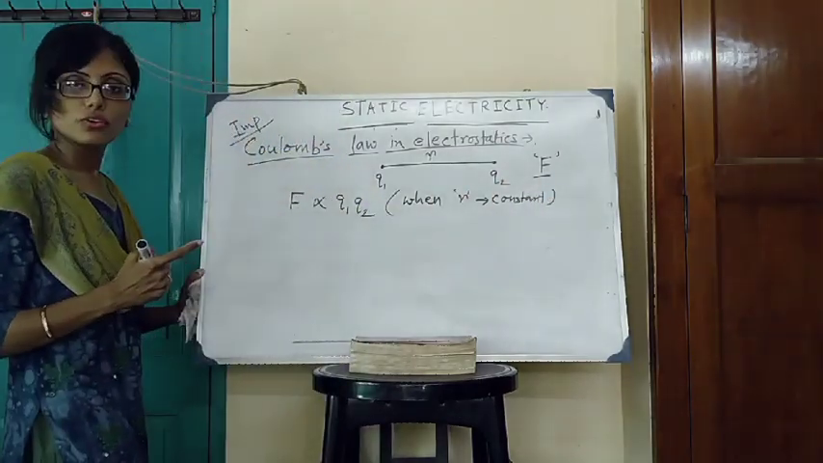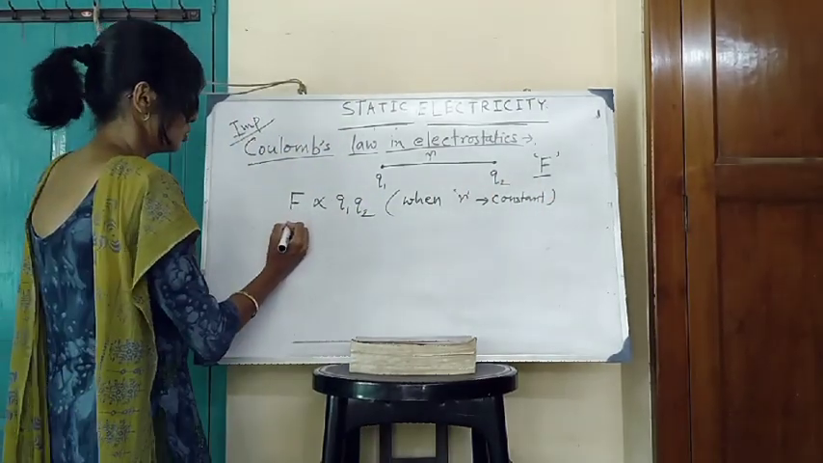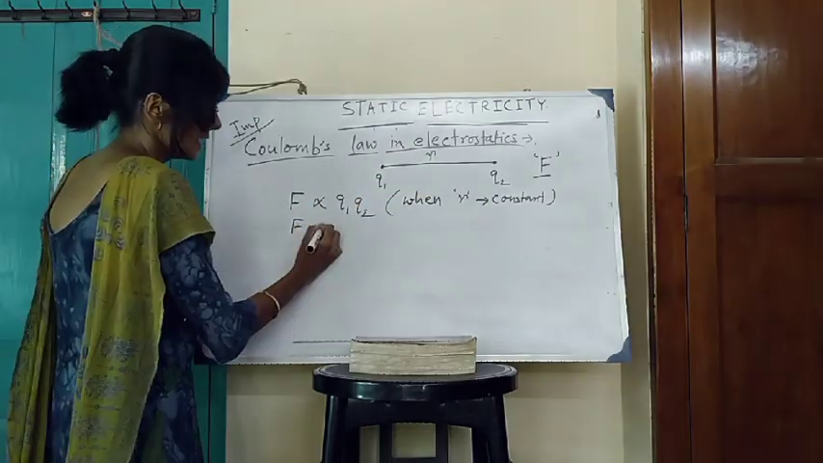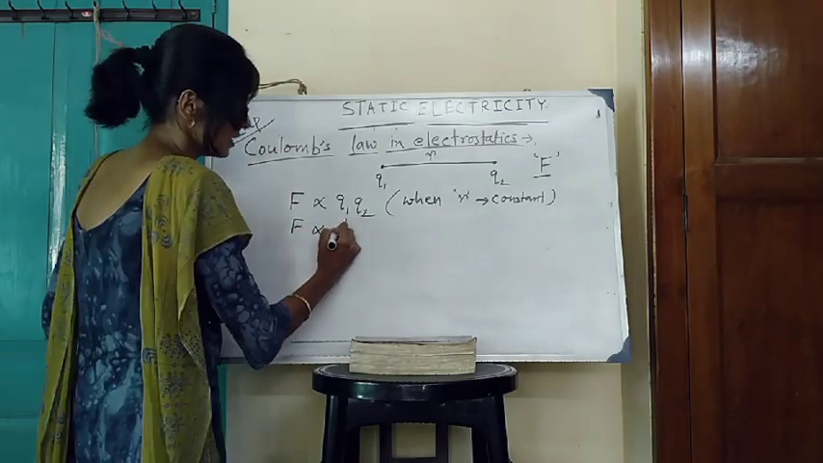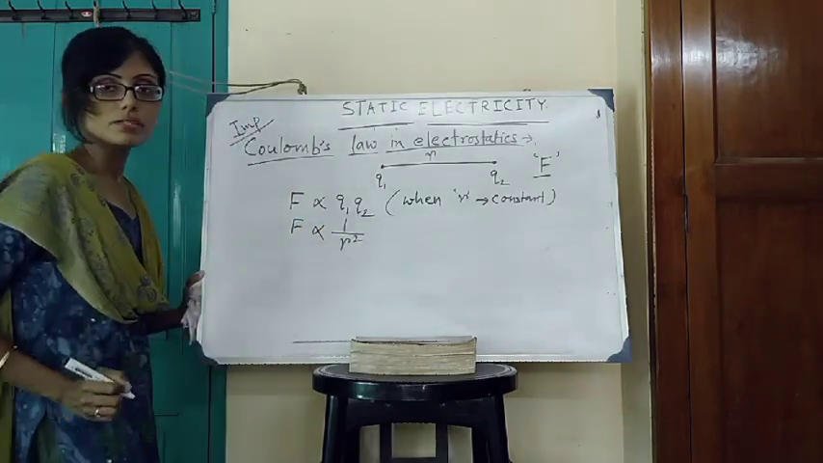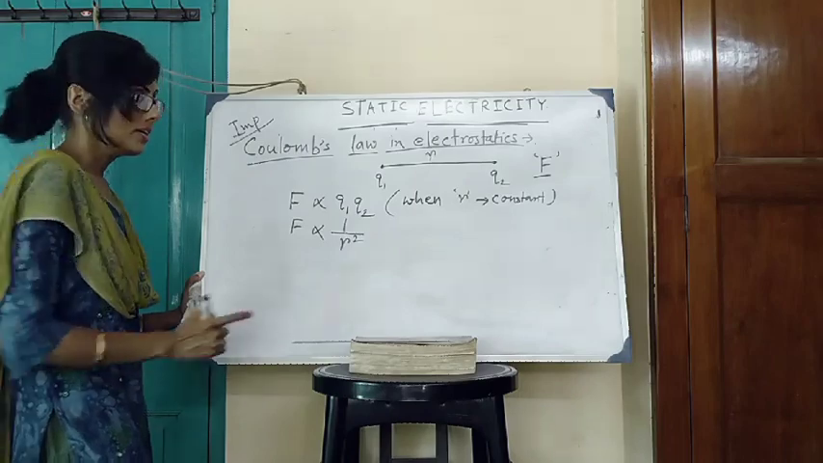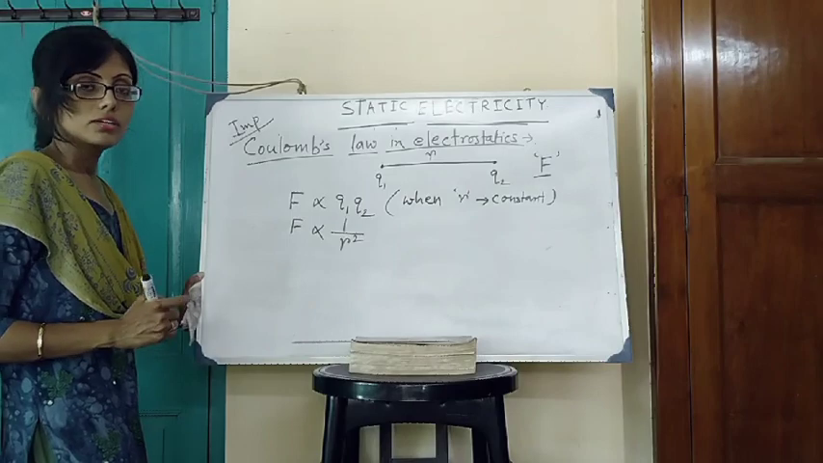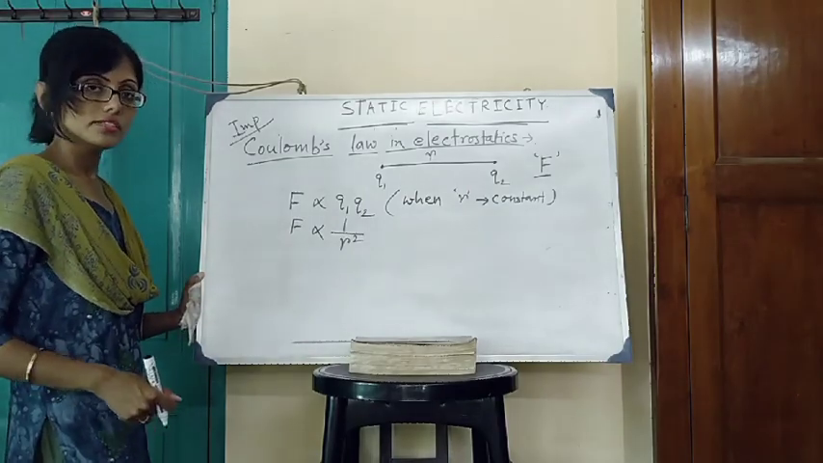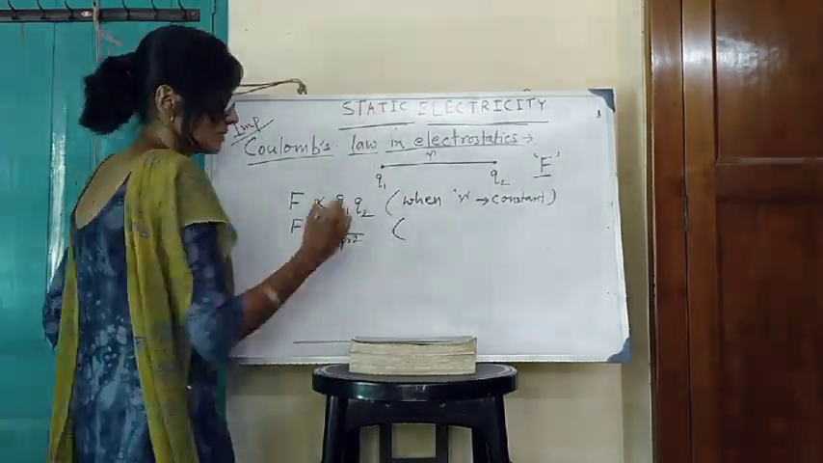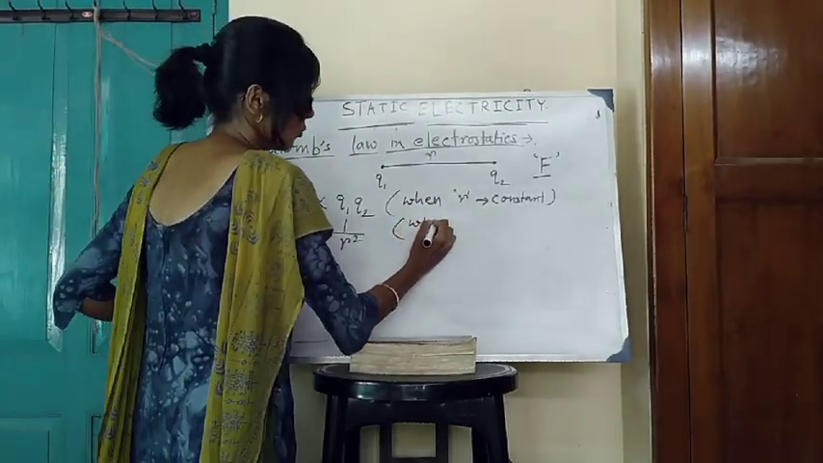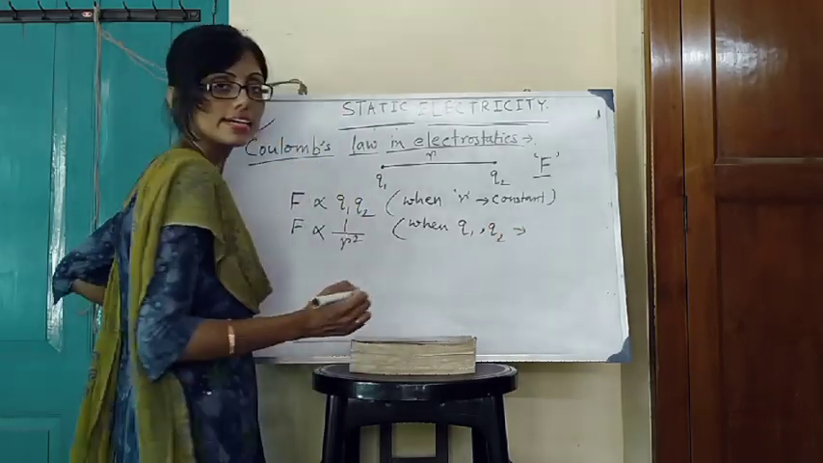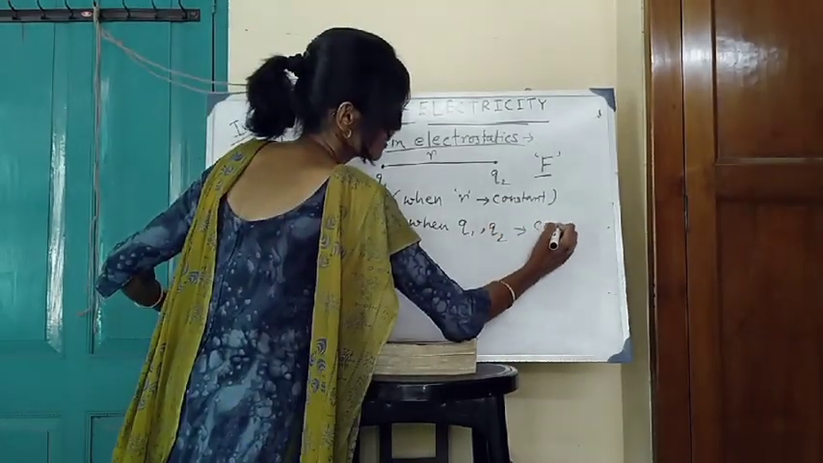same as Newton's law of gravitation. Right? Number 2, the force of attraction or repulsion between 2 point charges is inversely proportional to the square of the distance between the charges. Okay, here the distance is r, so F is proportional to 1 by r square. I hope all of you know what is directly proportional, what is inversely proportional. Also, here is one condition. What is the condition? When Q1 and Q2 means the magnitudes of the charges are constant.